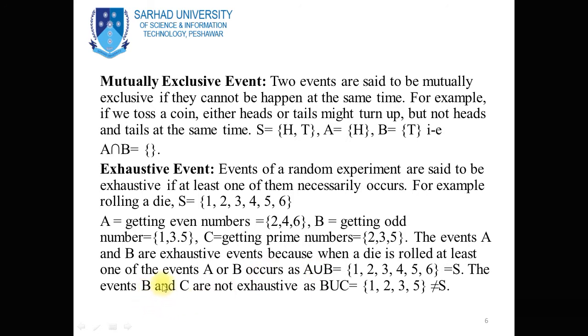Similarly, the events B and C are not exhaustive. The union of these two sets contains the outcomes 1, 2, 3 and 5, which is not equal to the sample space. So dear student, in simple wording, I want to tell you that two events will be exhaustive events if the union of the two events is equal to the sample space, and if the union of the two events does not equal the sample space, then the two events will not be exhaustive events.